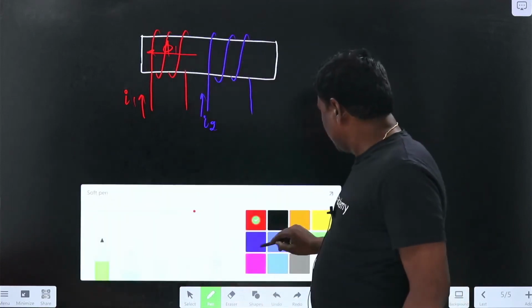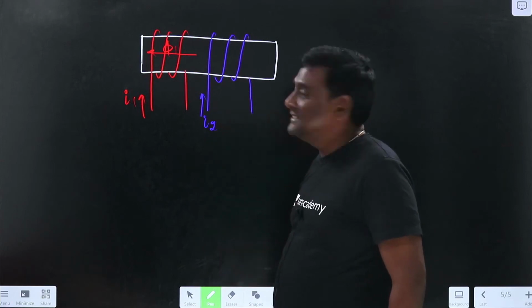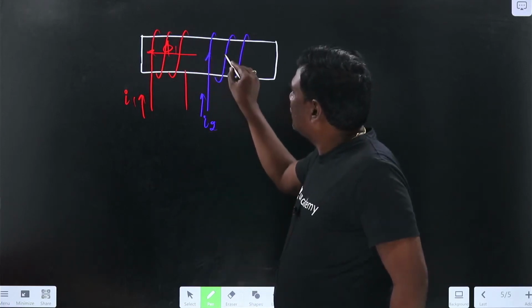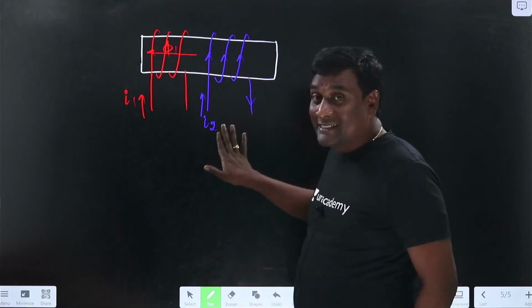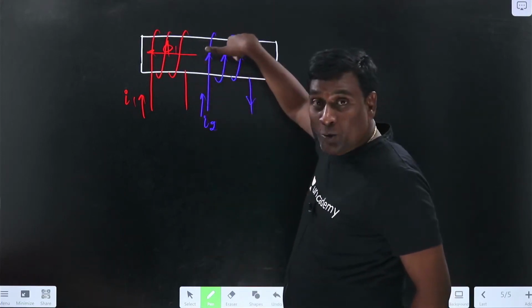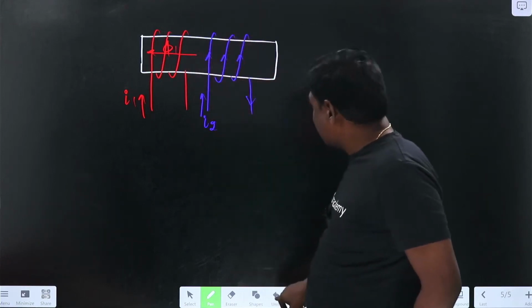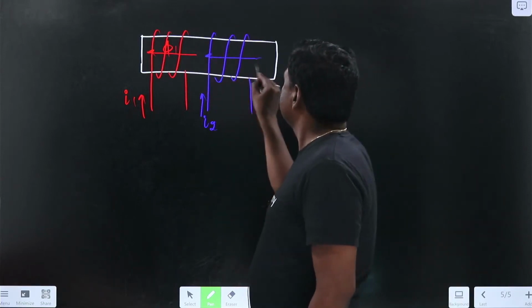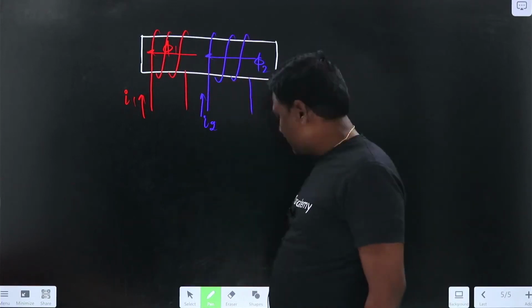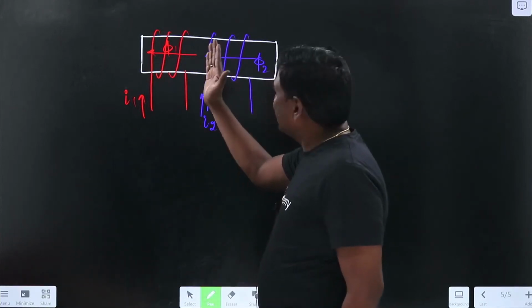Now if I think of the second coil, in second coil I2, when current is entering, again my currents are going to be in the same sense of the winding. See here, in my second coil also, sense of the winding is going to be same, current directions are going to be same, so my flux is going to be in the same direction of pi 1. So this is pi 2.